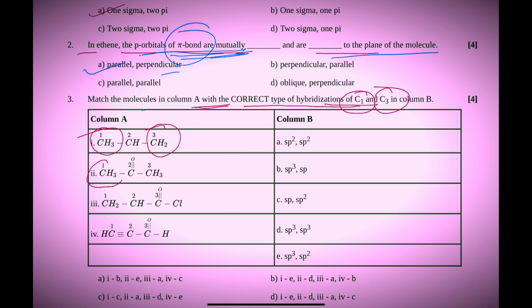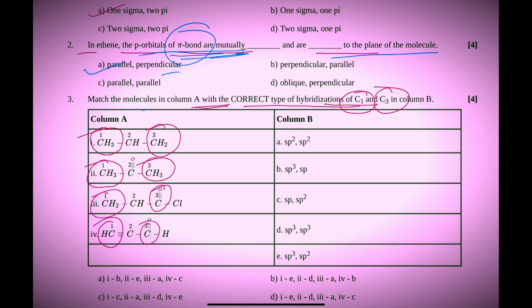Also here C1, C3. Also here you can see C1, C3. So we are asking about hybridization.